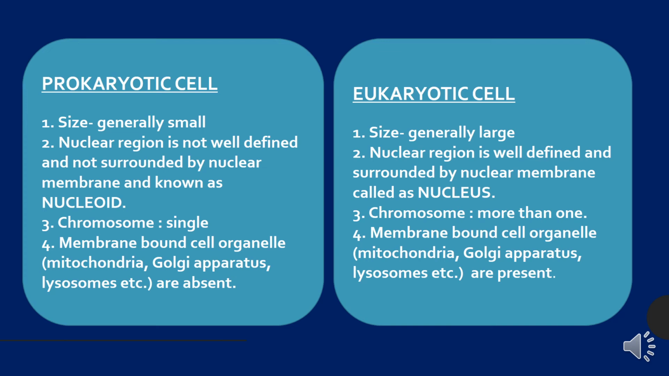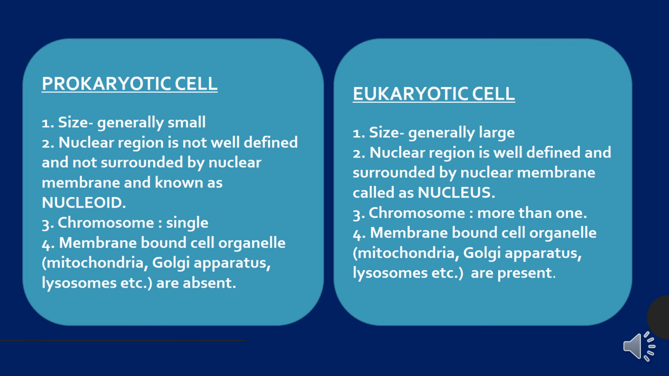On the other hand, eukaryotic cells have a well defined nuclear region. They have a nuclear membrane, pores, nucleolus and chromatin material, everything is there in the eukaryotic cell. So they have a well defined nuclear region that is called the nucleus. If we talk about the chromosomes, the prokaryotic cells have a single chromosome. On the other hand, the eukaryotic cells have more than one chromosome.